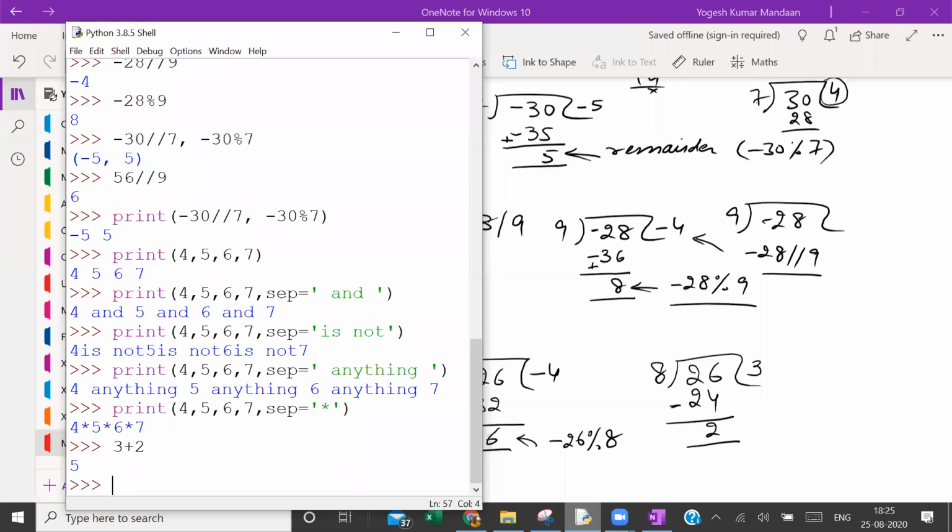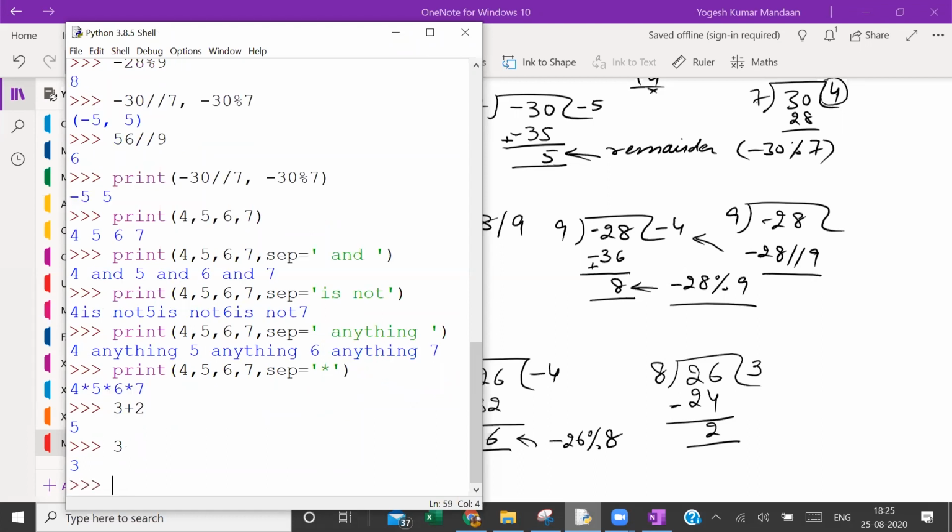Sir, and if we will write only 3, then? What is it? It will try to evaluate it. What is the value of 3? It is 3 only. Okay, sir. Keep asking, keep asking. The more you ask, the more you will learn.